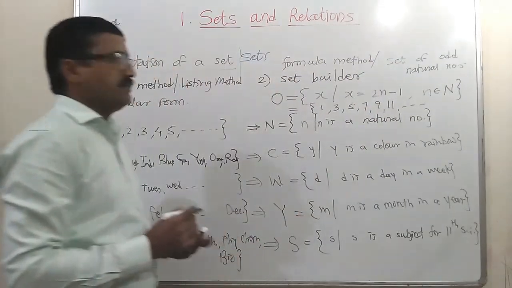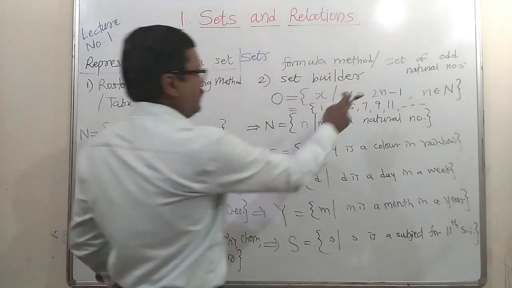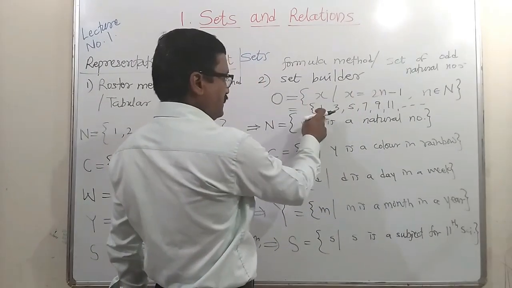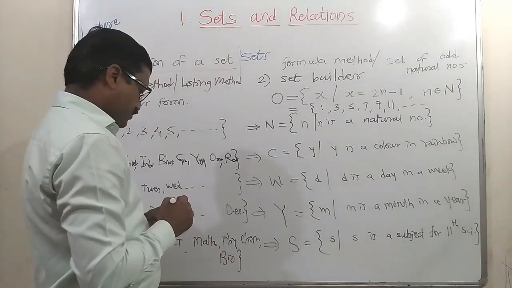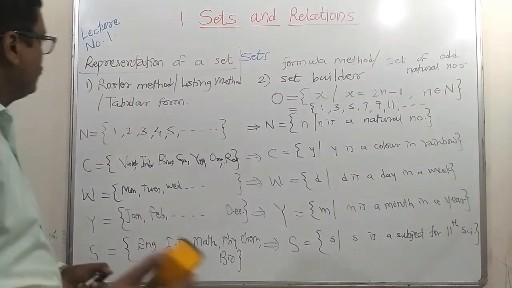Set builder form is nothing but the formula method. This formula builds the set. That's why it is called the formula method or set builder form. Let us move towards the third method.